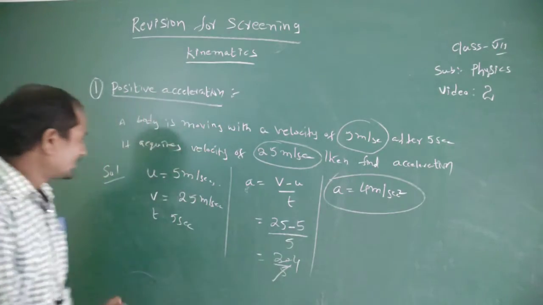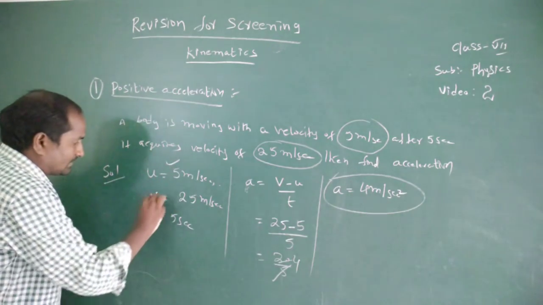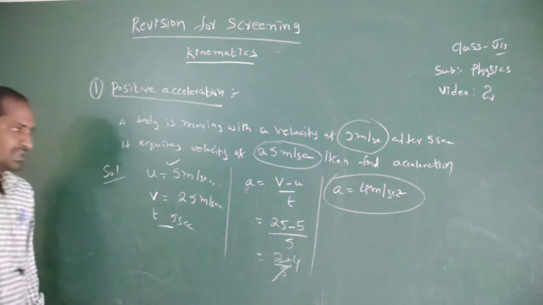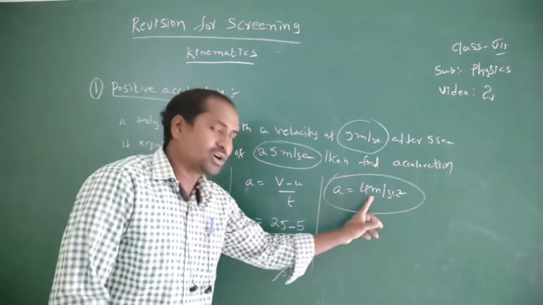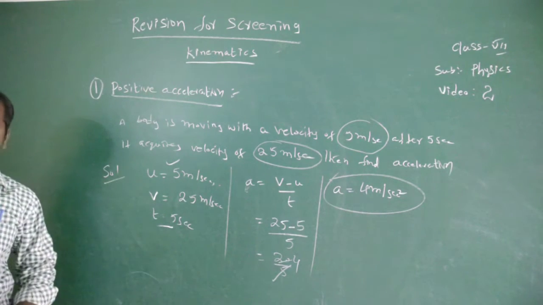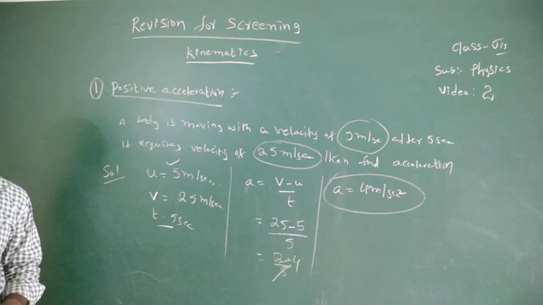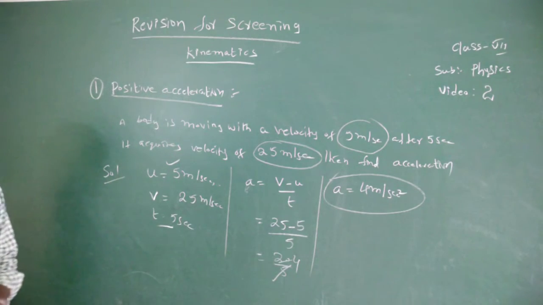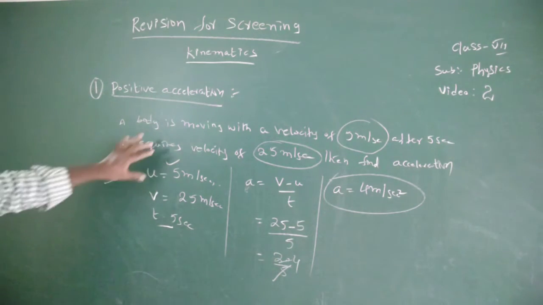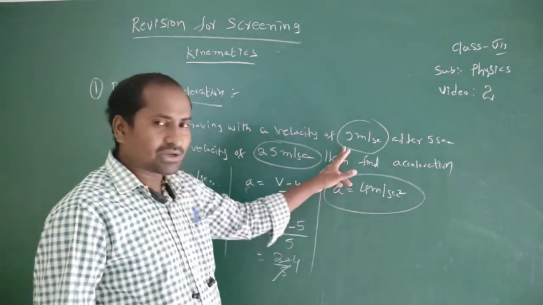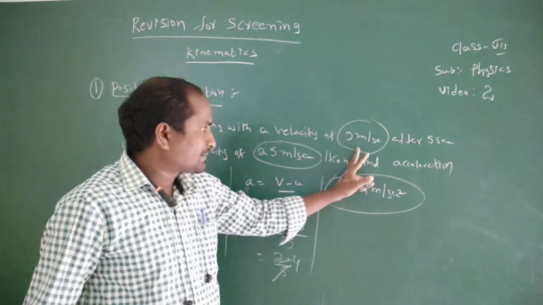So compared to initial velocity, final velocity is increasing with respect to time. Then we got acceleration positive. That means once again, the rate of change of velocity increases with respect to time is called positive acceleration. It is the example problem. A body is moving with a velocity u, that is initial velocity, 5 meter per second.